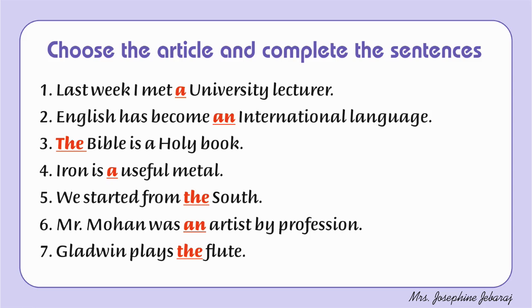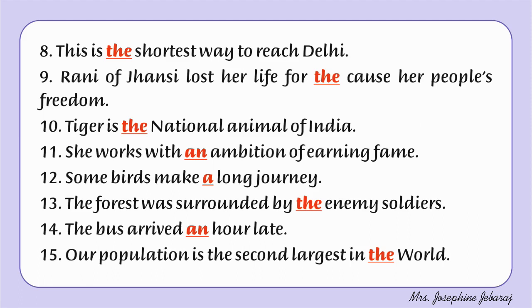Number 6. Mr. Mohan was dash artist by profession. We know before professions we write the indefinite article. Here the word artist starts with a vowel, so we are writing an. Number 7. Gladwin plays dash flute. Flute is a musical instrument, so we refer to it with the definite article the. Number 8. This is the shortest way to reach Delhi. Shortest is the superlative degree, so we are writing the definite article the.